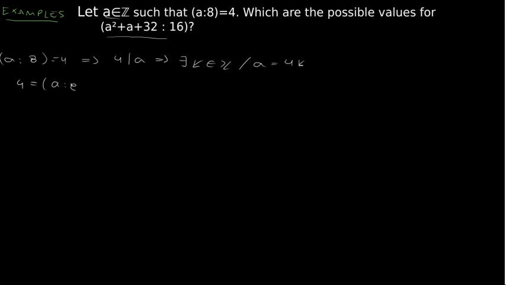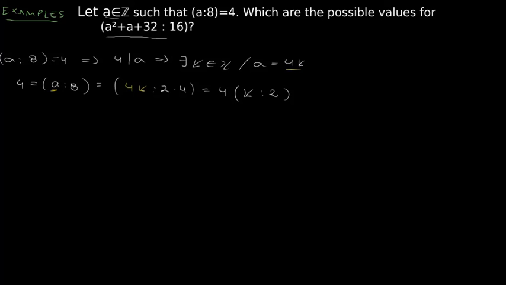But now a is 4k, so 4 is also the GCD between 4k and 8, but instead of writing 8, I'm going to write 2 times 4. Now we can factor out the 4 and we get that this is 4 times the GCD between k and 2.